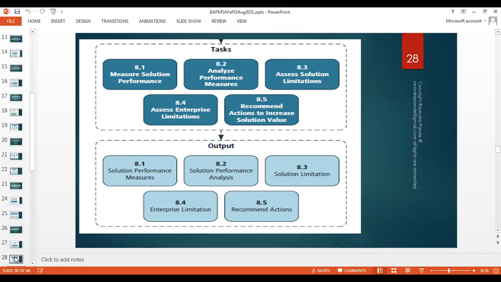If there are enterprise limitations, like there are various offices of State Farm where there are 3 or 4 employees only, we don't need too many iris scanners there. One simple iris scanner attached to a terminal will do. You don't have to create this terminal at every door of the office, right? So those kinds of scenarios. So we need to address these limitations. We need to recommend these actions so that the solution value is increased and they can utilize this solution in the best efficient possible way.